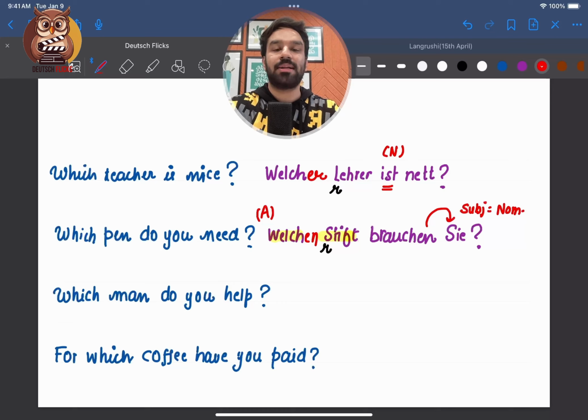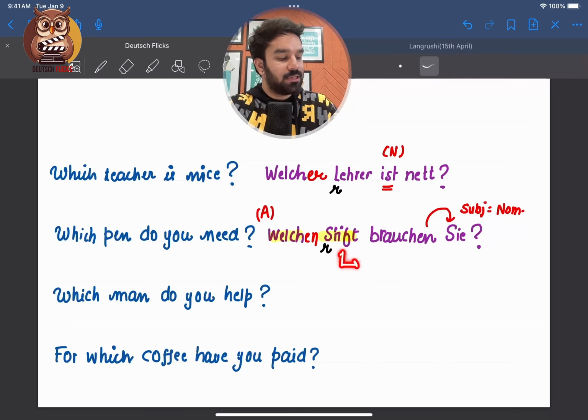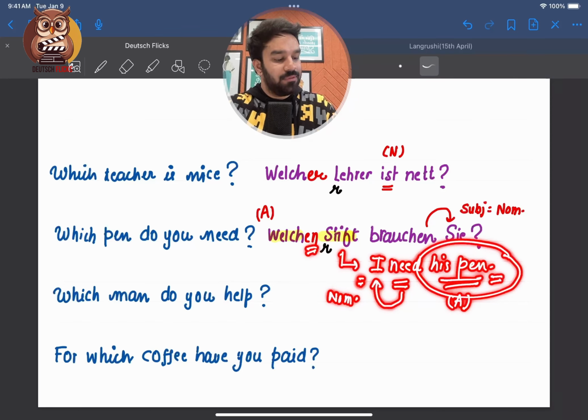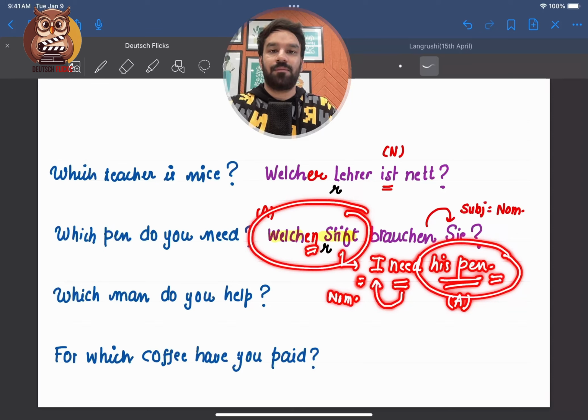Welchen Stift brauchen Sie? Also, when you try to answer this question by saying I need his pen, now, need is being conjugated according to I, which is the subject. Subject is in nominative case. Now, this part becomes the object, direct object, which will come in accusative case. So if you try to formulate a question out of it, it will be which pen. If this is accusative, this will also be in accusative case.